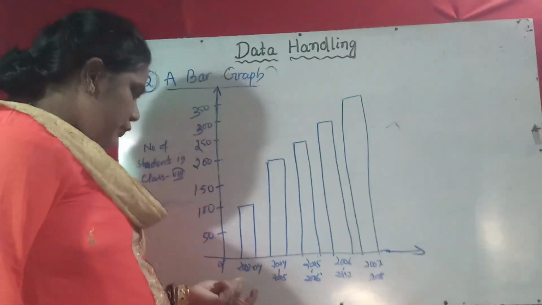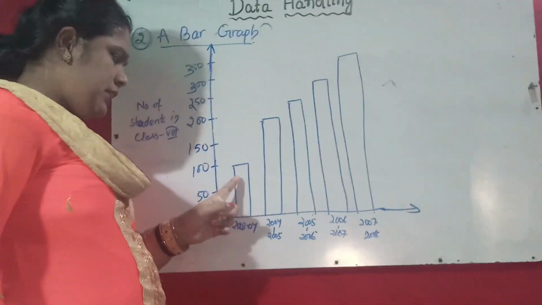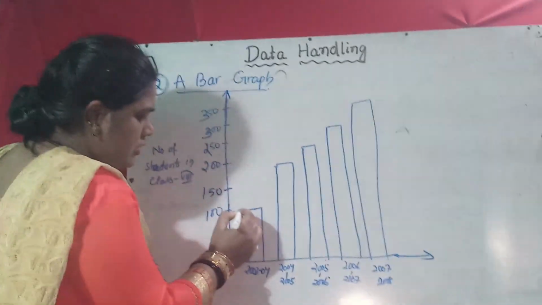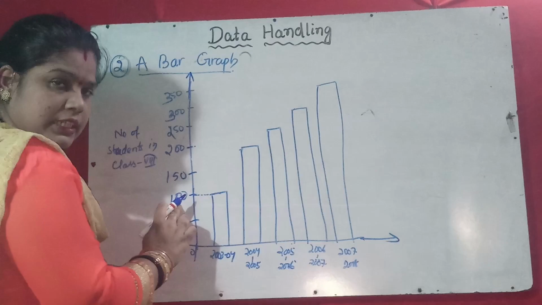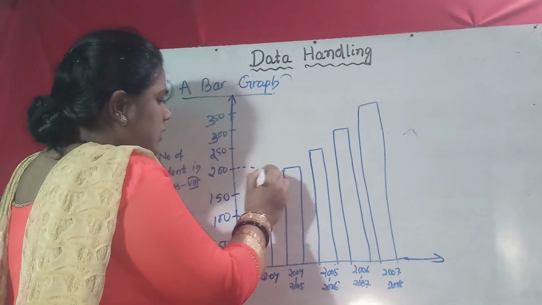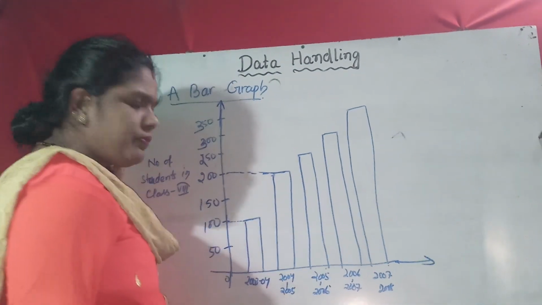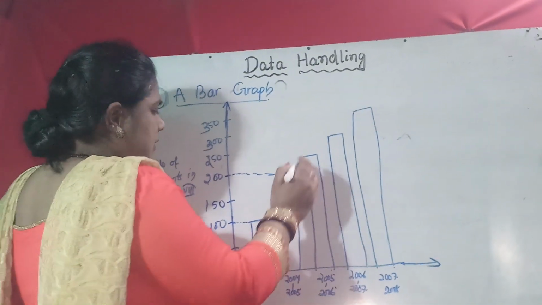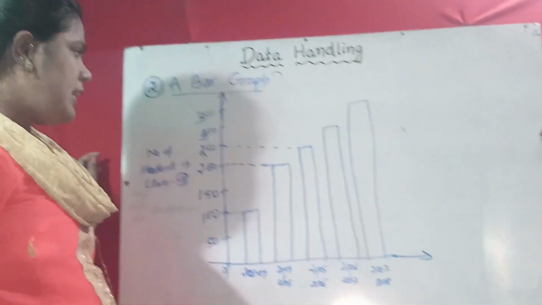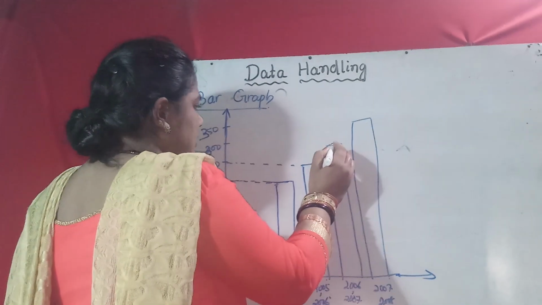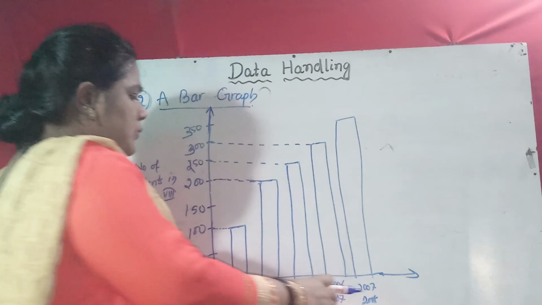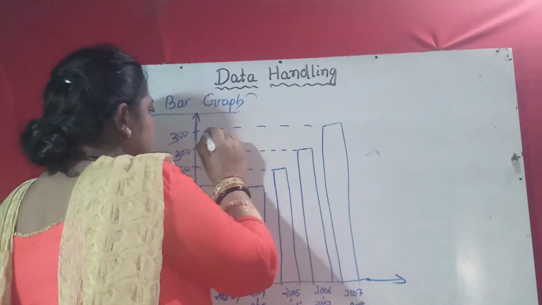In 2003-4, how many students in class 8? 100. So how will you know that it is 100? You just match it with your scale. Then in 2004-5, how many students? That is 200 students. Okay. In 2005-6, how many students? 250 in 8th class. Then in the 2006-7 session, there are 300 students. 2007-8, it is 350.